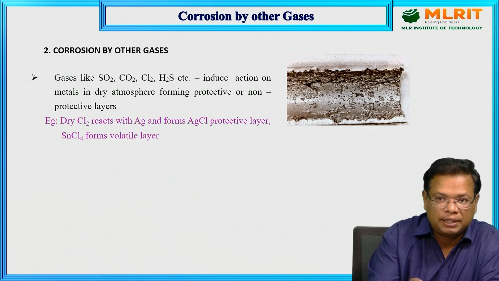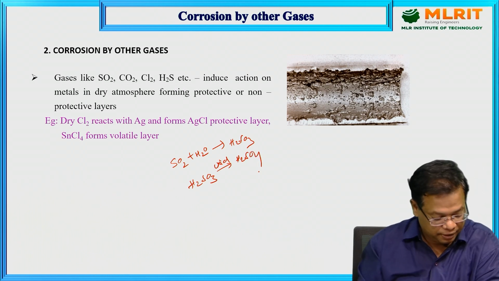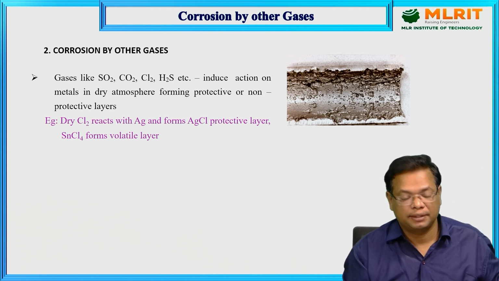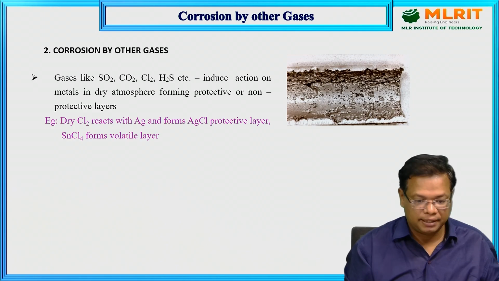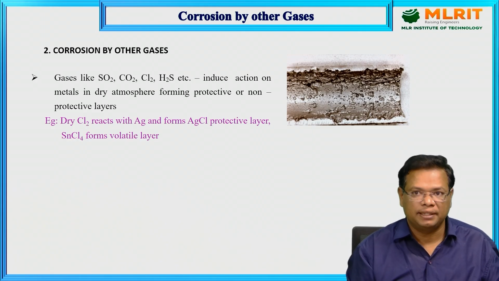And SO2, as usual, with H2O gives rise to H2SO3, and H2SO3 on further oxidation gives H2SO4. So these are very dangerous chemicals. Because of these acidic chemicals, the metal surface will lose its stability or strength.